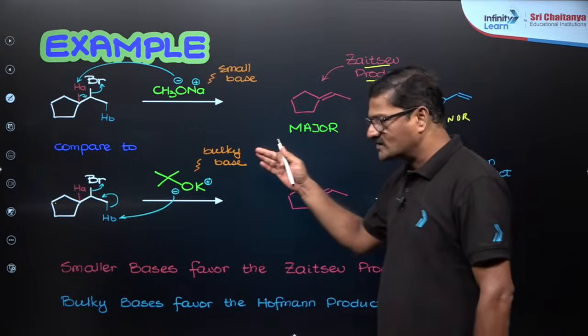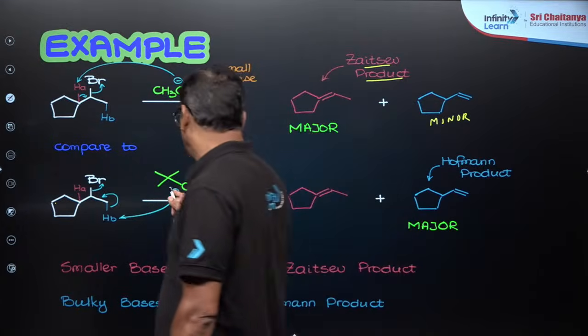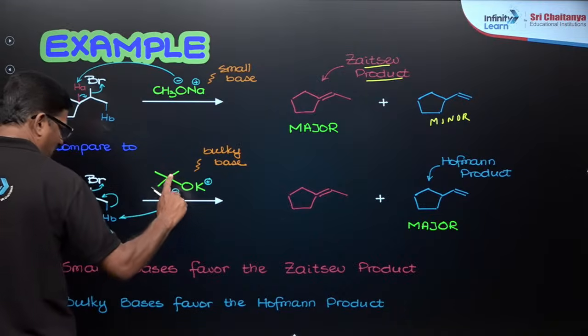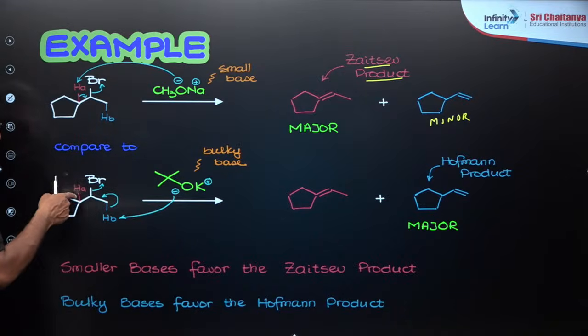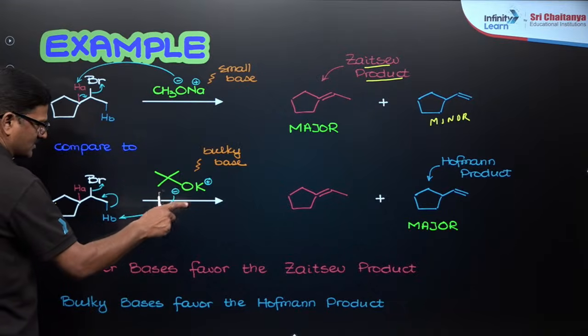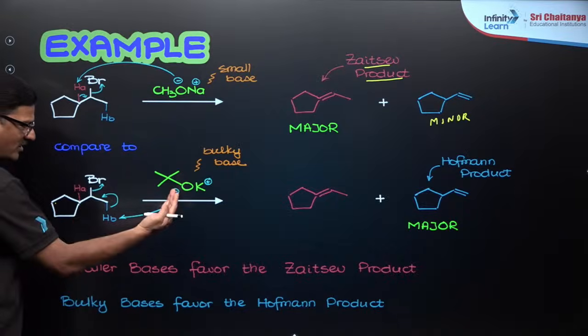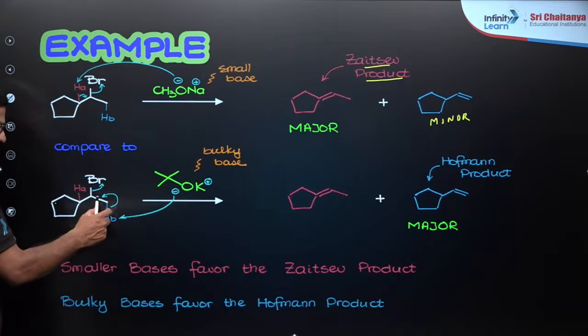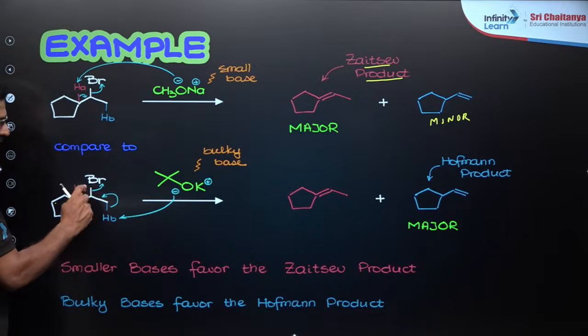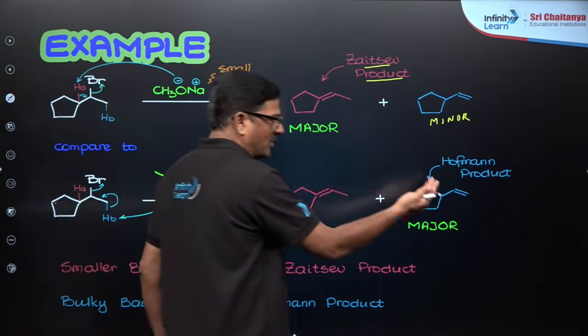But the scenario is going to be opposite when you use a bulky base. The bulky base cannot go to the interior of the molecule to pick this pink color hydrogen. Rather, this bulky base is going to take the exterior of this molecule to abstract this beta hydrogen, so that a double bond is formed on the outer side of the molecule.